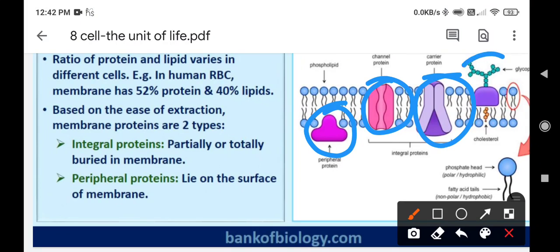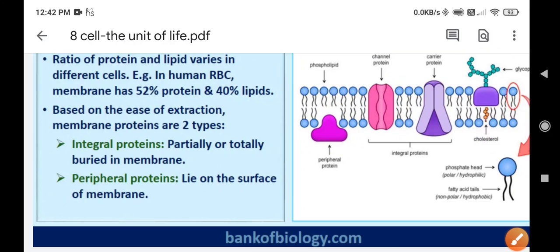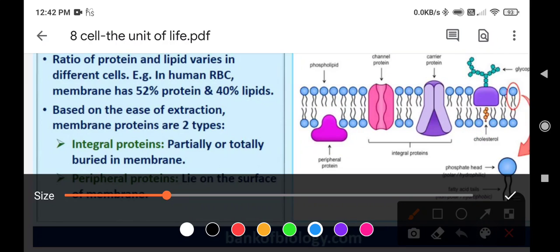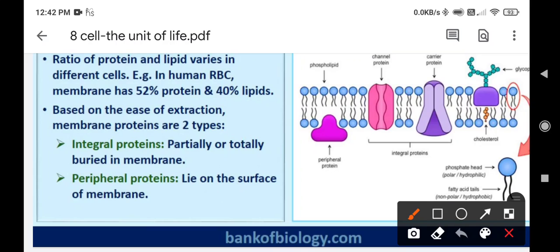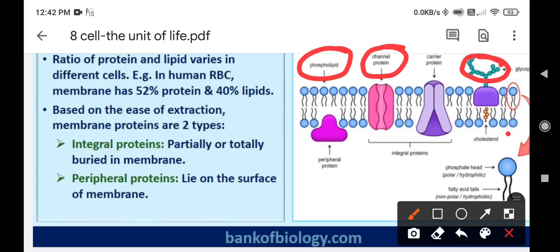Along with it they have glycoproteins, which are carbohydrates. They also have cholesterol, okay. So here the most important things which you have to remember is that they have phospholipid bilayer, they have proteins, they have glycoproteins, they have cholesterol, okay.